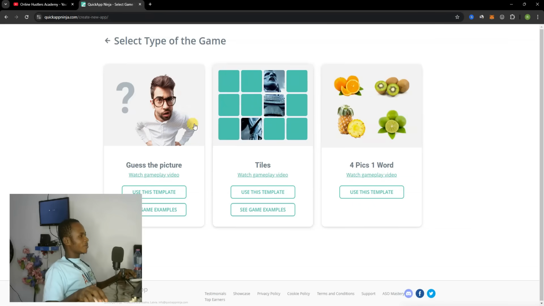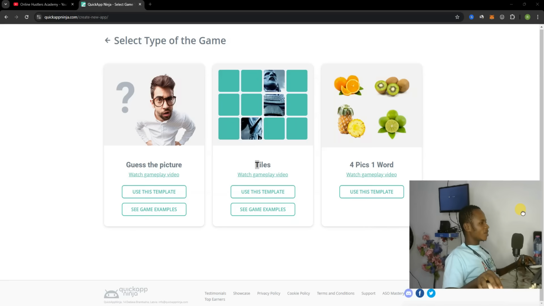These are the game types that you can create. You can create guessing picture games, puzzle games over here, and you can see 4 pictures 1 word. You can also create those games over here. There are a lot of templates that you can use. So let's go for the guess picture game.